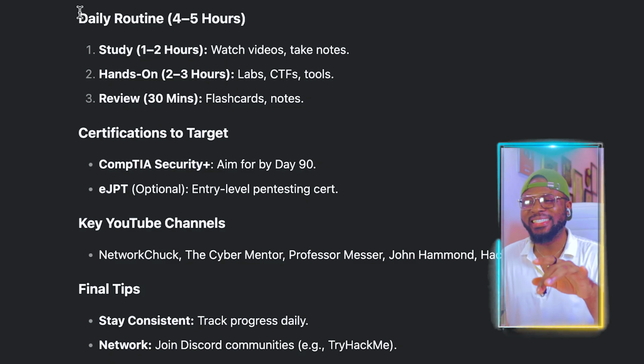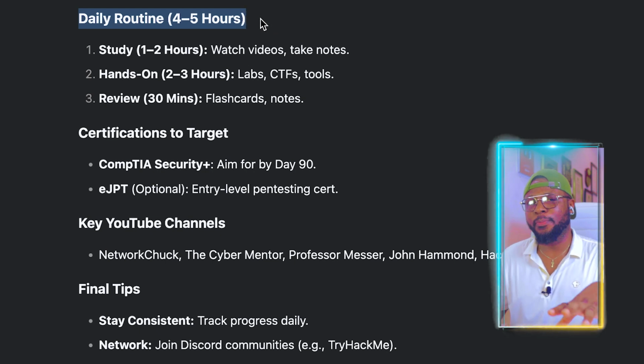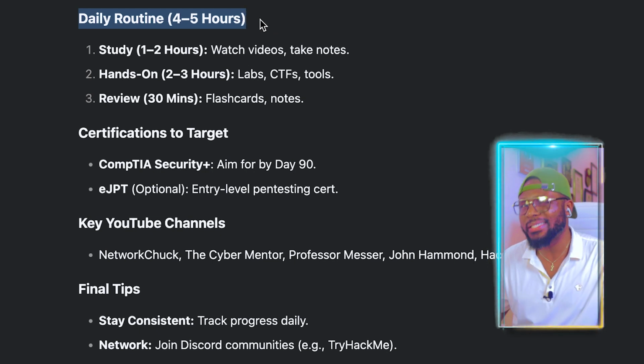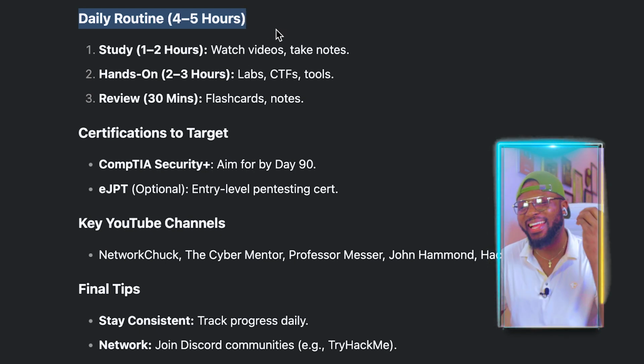Here you can see the daily routine, what you're supposed to be doing on a daily basis. Is this detailed? I love this. Now, you don't have any excuse not to learn any skill whatsoever. You're going to be learning it for free, and not just for free, you're also going to be learning from the best of the best, because Deepseek actually selects the best of the best to teach you everything you need to know depending on the skill you wish to learn.